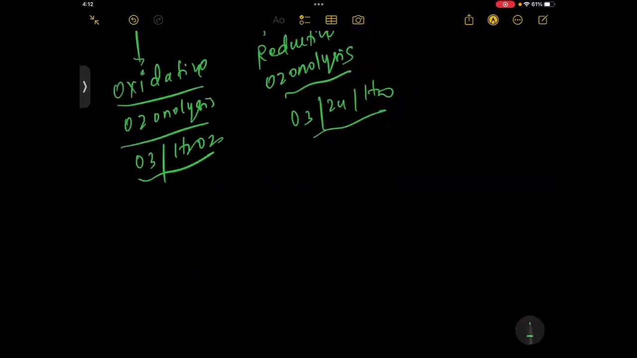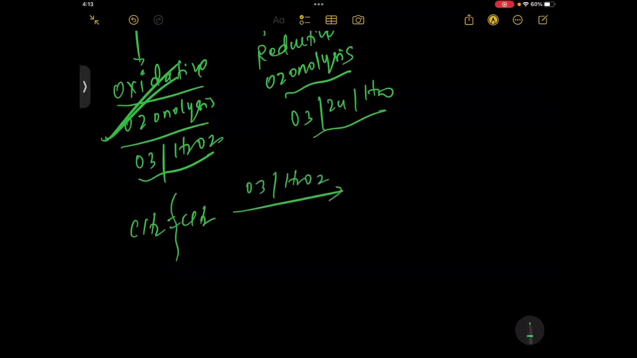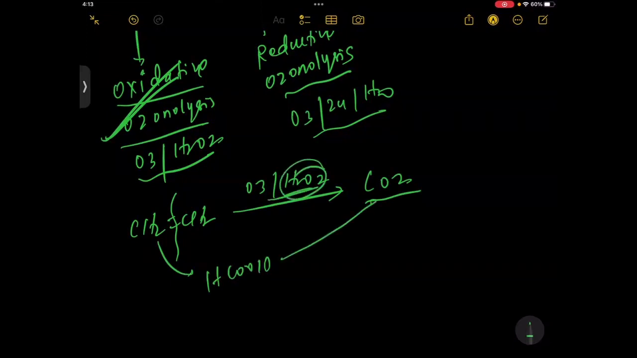First we talk about oxidative ozonolysis. Suppose you have a group like CH2 double bond CH2. I'm not going into the detail of the mechanism of how it forms. Simply you take O3 and H2O2, and the bond will be cleaved here. First it forms the acid, and then it forms carbon dioxide. Again, the H2O2 will convert it into CO2, so directly I write CO2.